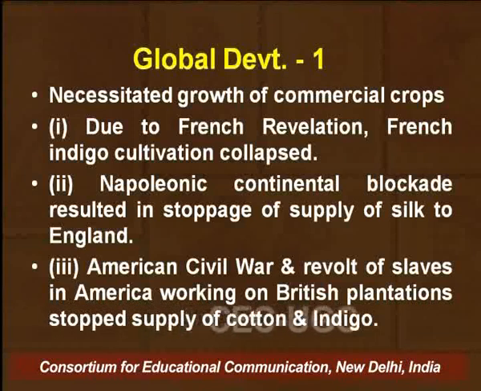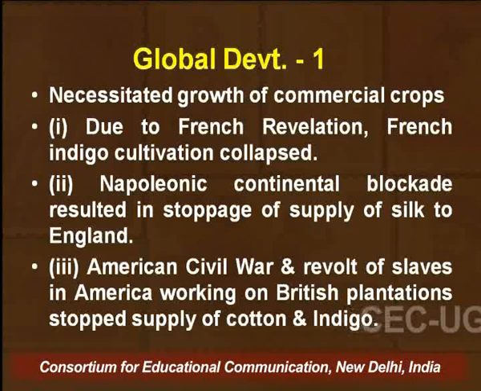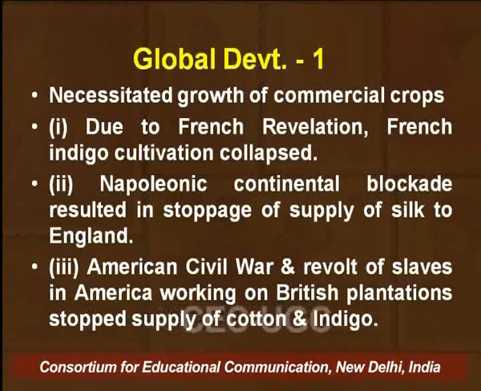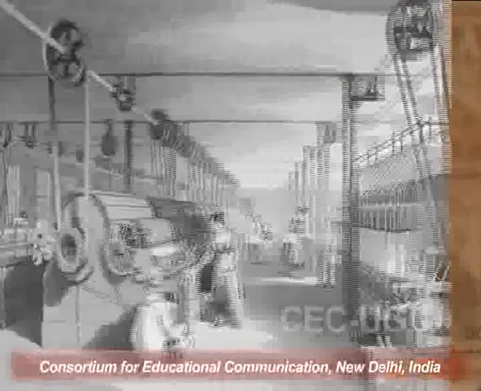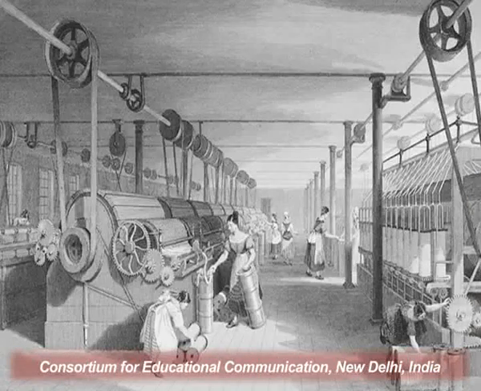So we find all these international developments, whether in the framework of the French Revolution, where the cultivation of indigo stopped. So now the British wanted indigo to be cultivated in India, and many times the cultivation of indigo was quite coercive in nature. Secondly, Napoleon was engaged in blockading, because of which the supply of silk being sent to Britain was disrupted.